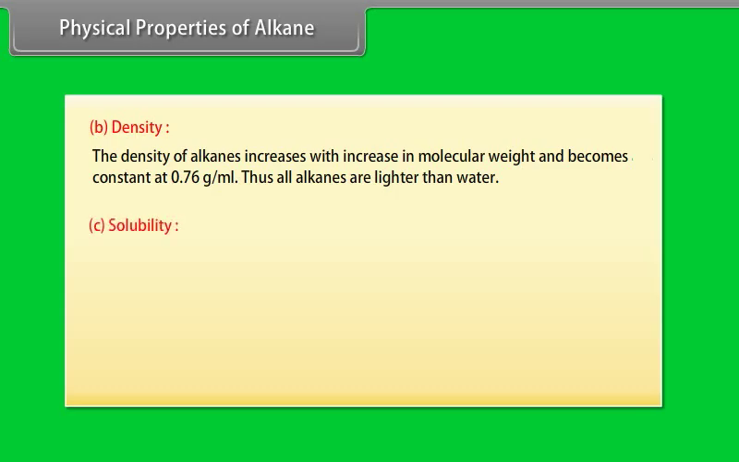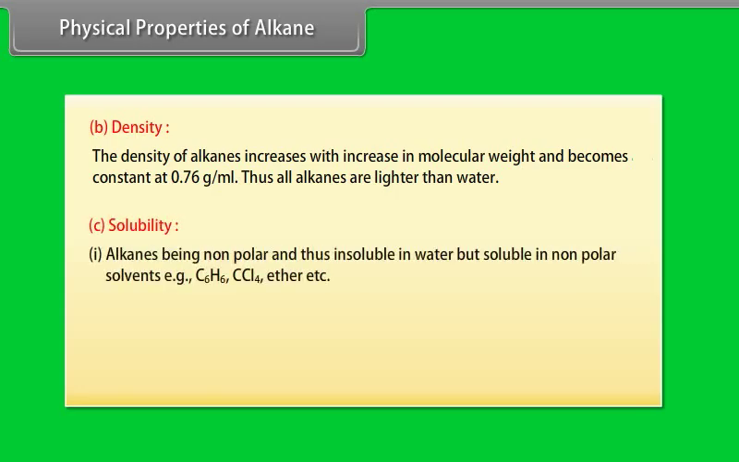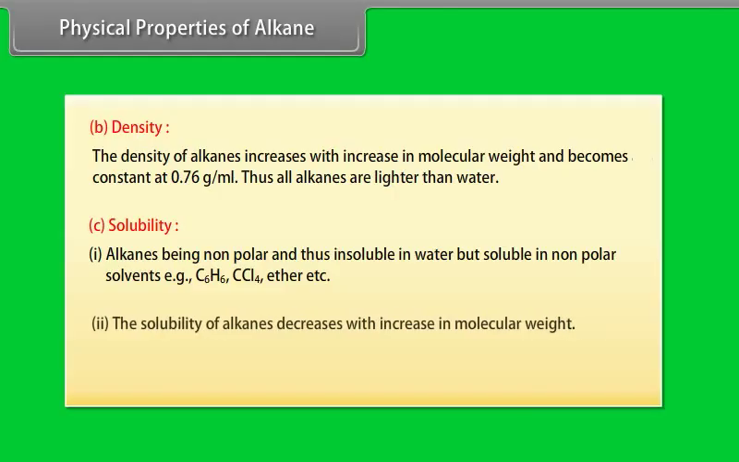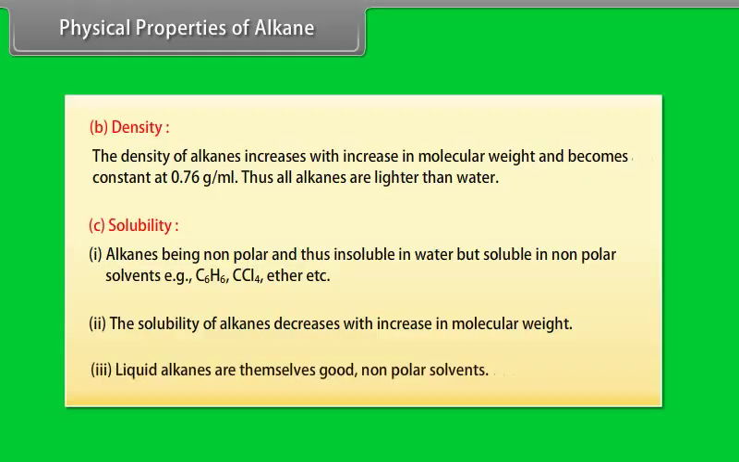C. Solubility. Number 1. Alkanes being non-polar are insoluble in water but soluble in non-polar solvents, for example C6H6, CCl4, ether, etc. Number 2. The solubility of alkanes decreases with increase in molecular weight. Number 3. Liquid alkanes are themselves good non-polar solvents.